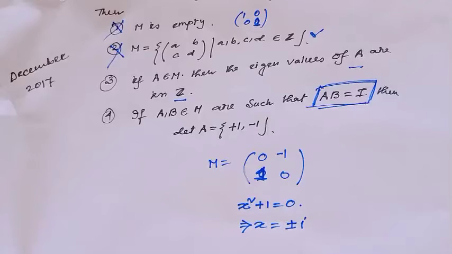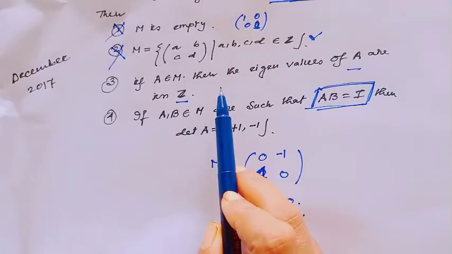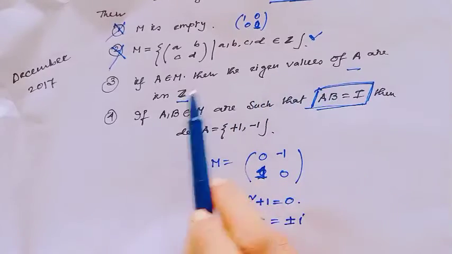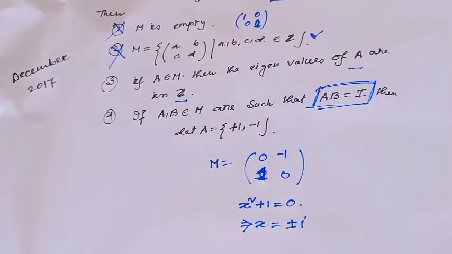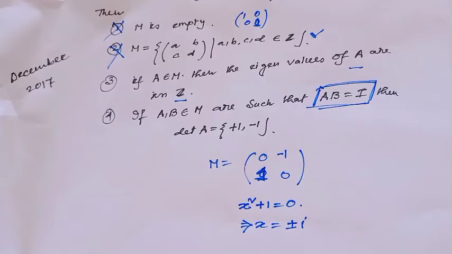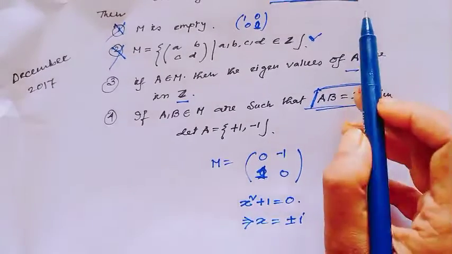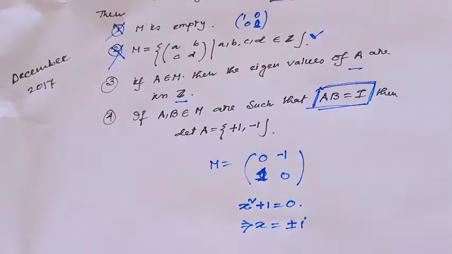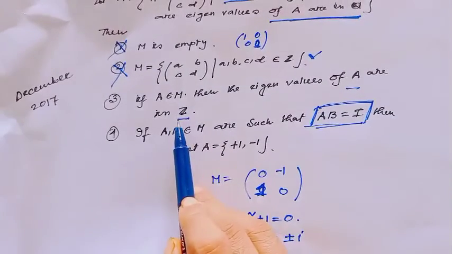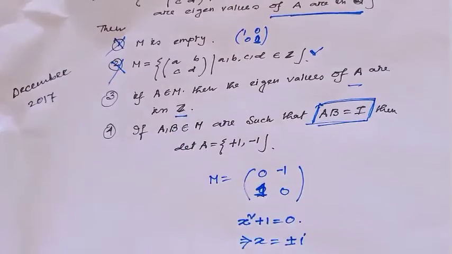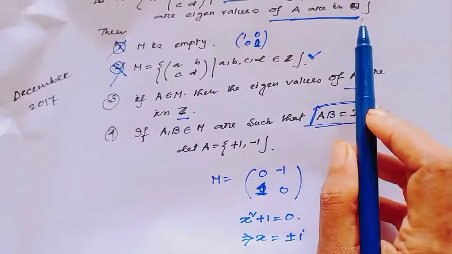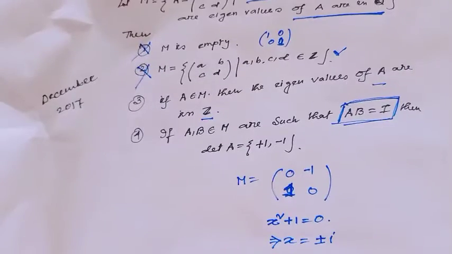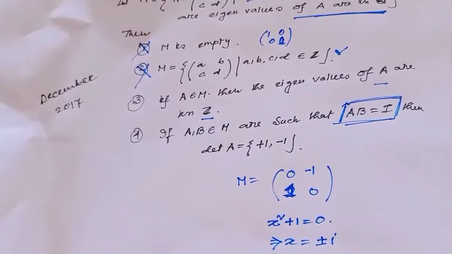Okay. And option 3 indicates: if A belongs to M, then the eigenvalues are all integers. That means we have to prove that all eigenvalues belong to integer, and integer obviously belongs to Q. Eigenvalue means the root of the characteristic polynomial.